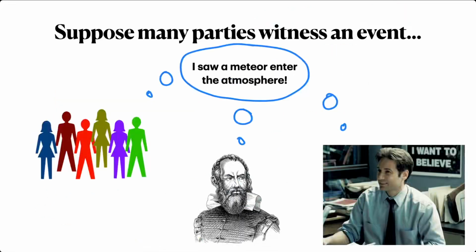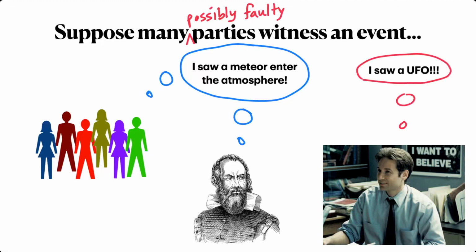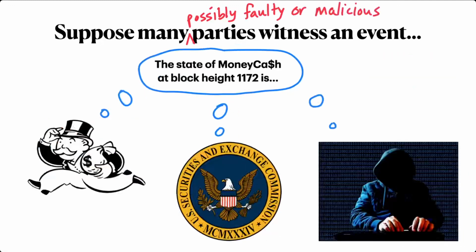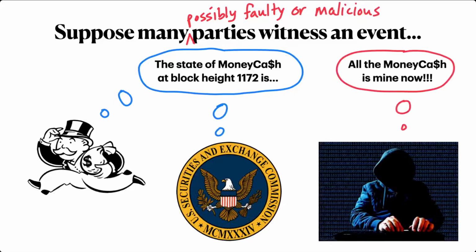Or maybe we might worry that some of the parties are faulty. For example, we might worry that when some people see a meteor, they actually think that it's a UFO. Or even worse, some of the parties could be malicious. For example, maybe the person in the threatening hoodie tries to convince us that actually they own all the money.